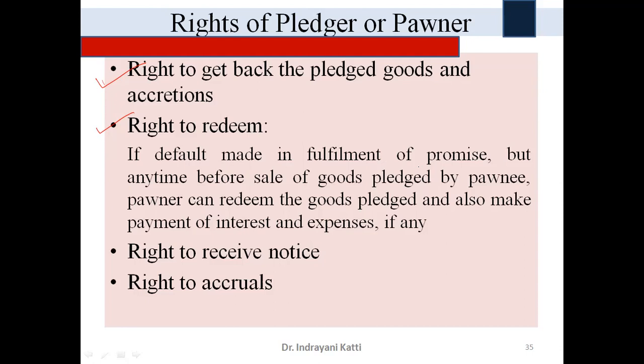Pawner and pawnee are there, that is, pledger and pledgee. Suppose we take an example: the pledgee is a bank. The pledger is the borrower. So he is called the pledger, and this bank is called the pledgee.